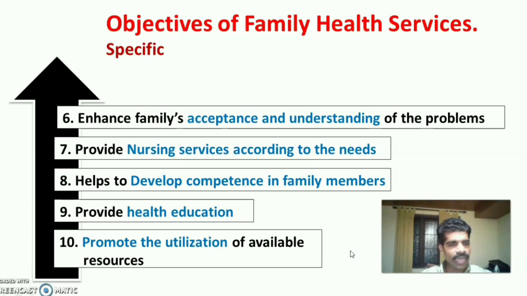The eighth objective is to help develop competency in family members. So, help the family members to develop a competency of self-care. Ninth objective is to provide health education according to the needs and significance of the problem of the family, either by a planned health education or by an incidental talk.